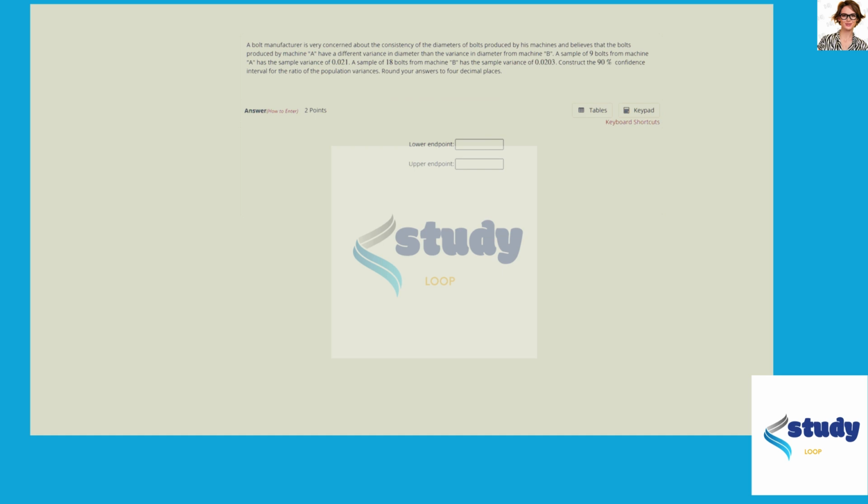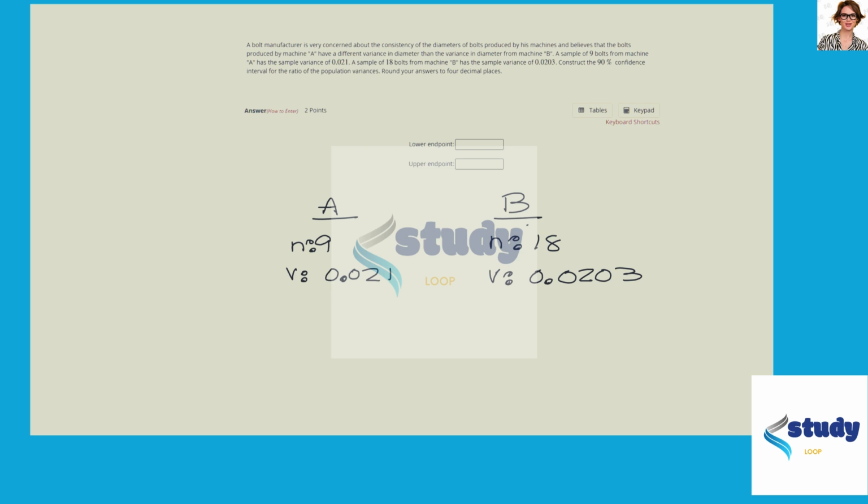Okay, so I see that you need help with this question, and it says that a bolt manufacturer is very concerned about the consistency of the diameters of bolts produced by his machines and believes that the bolts produced by machine A have a different variance in the diameter from machine B. A sample of 9 bolts from machine A have a variance of 0.021. A sample of 18 bolts from machine B have a sample variance of 0.0203. Construct a 90% confidence interval of the ratio between the population variances.